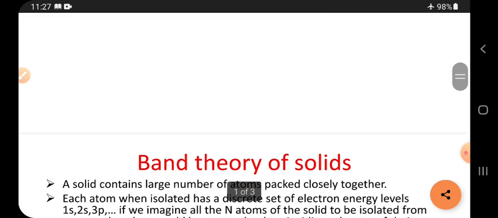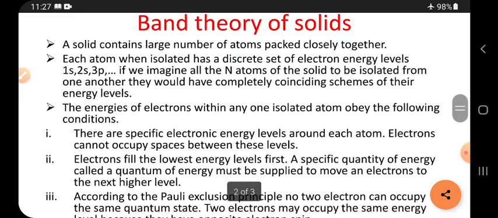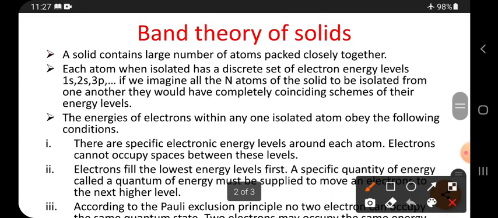Today's topic is the band theory of solids. A solid contains a large number of atoms packed closely together. So that is the way in solids: atoms are arranged very near to each other.